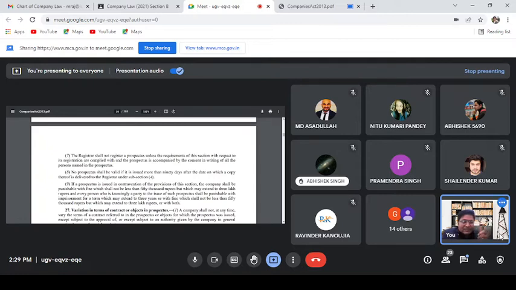But I just make the corollary that even if the section 7 is omitted, can we say that even if the registrar comes to the conclusion that the requirement of section 26(1) has not been complied with, then also he has to register. So only that thing I was saying.